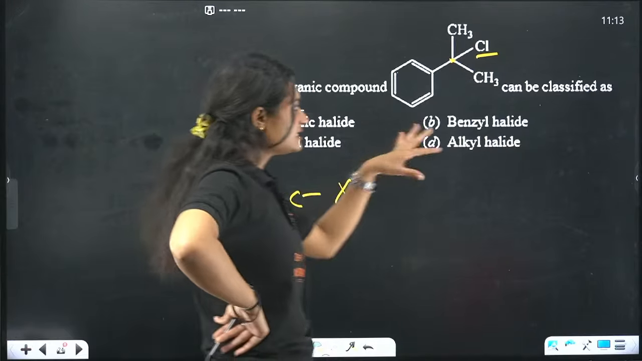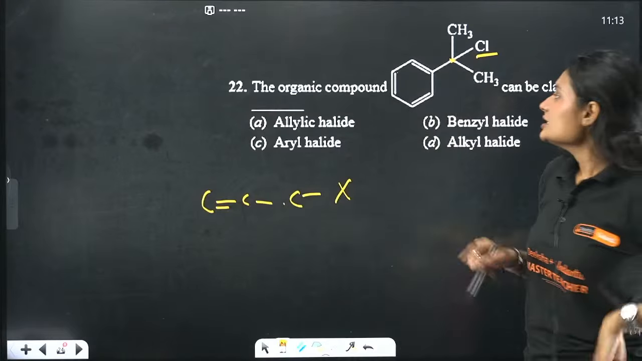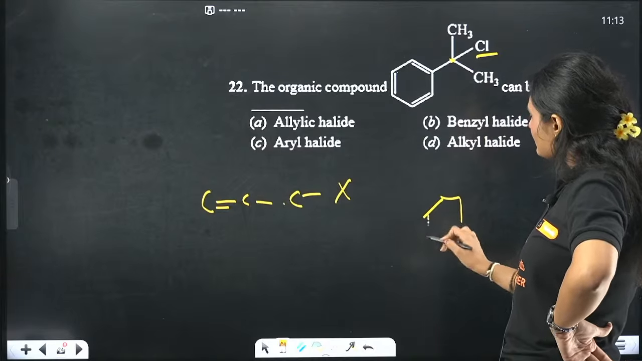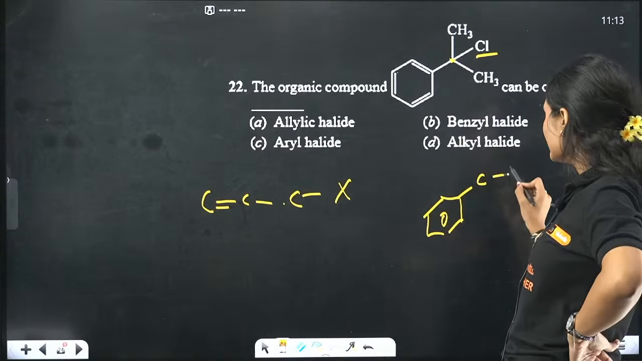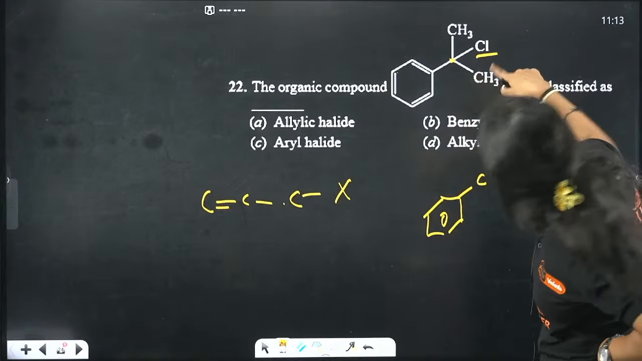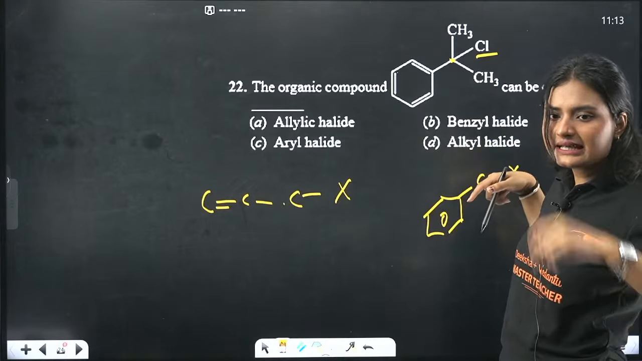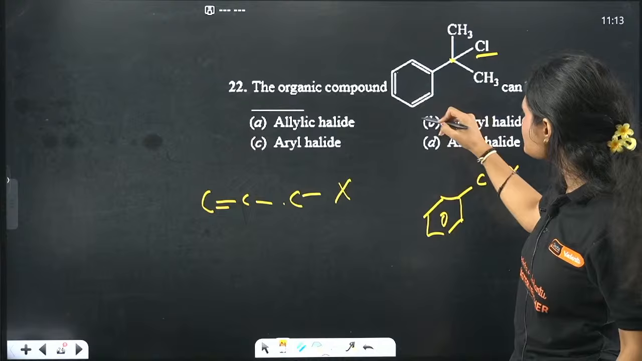Now let's see. This is obviously not an allylic halide. Benzylic halide means you have a benzene ring, to this benzene ring a carbon is there, and to this carbon a halide group is attached. This looks similar. Benzylic halide. So that means the correct answer is benzylic halide.